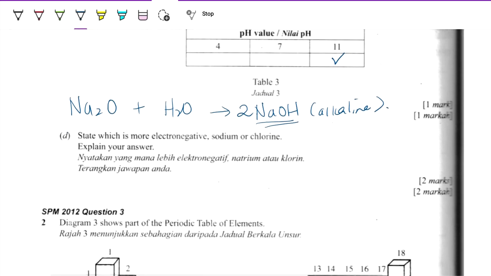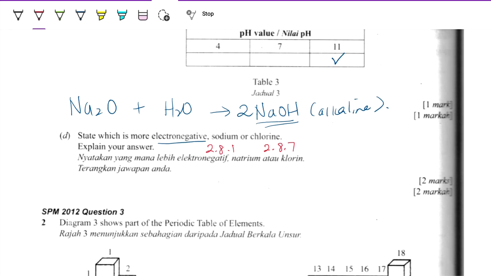State which is more electronegative, sodium or chlorine, and explain the answer. Electronegative means its ability to gain electrons to form negative ions. Comparing sodium and chlorine, sodium is 2, 8, 1, and chlorine is 2, 8, 7. So 7 valence electrons is easier to gain 1 electron to achieve octet electron arrangement.